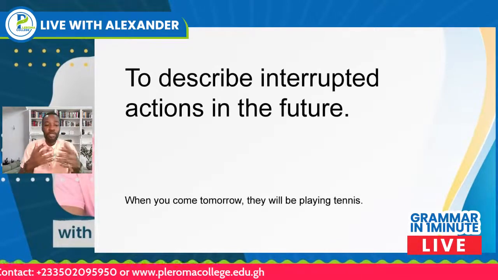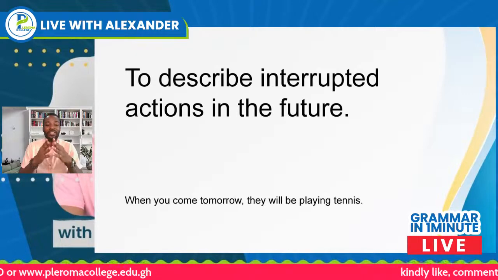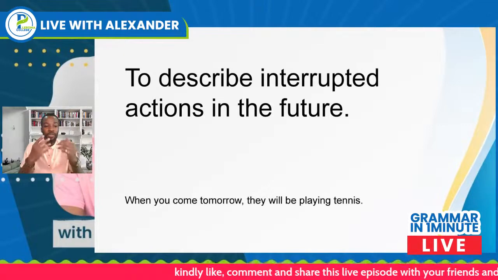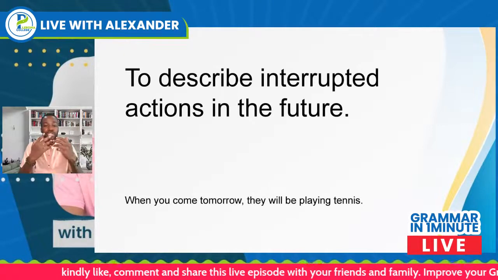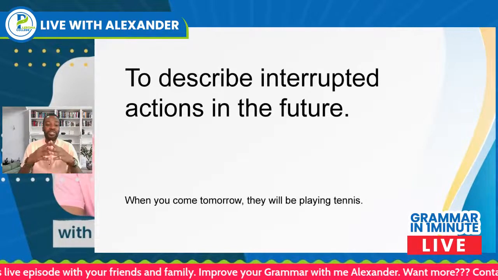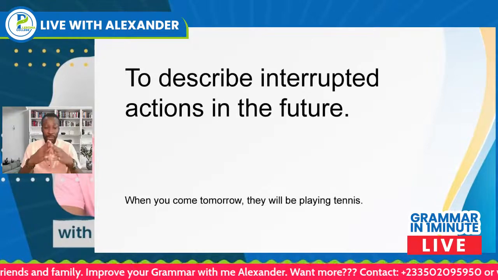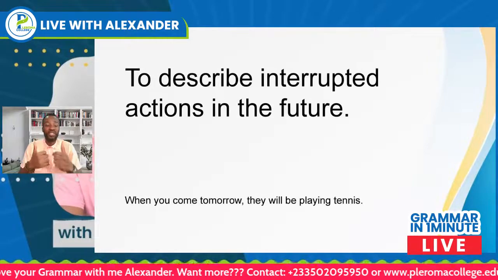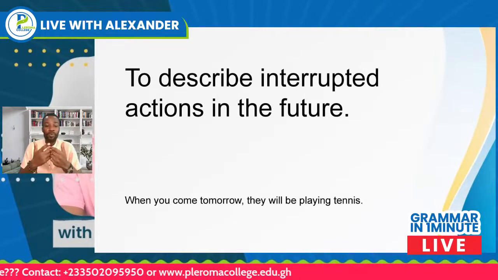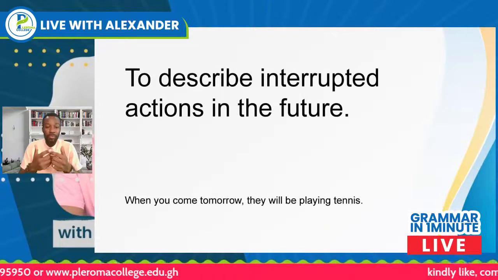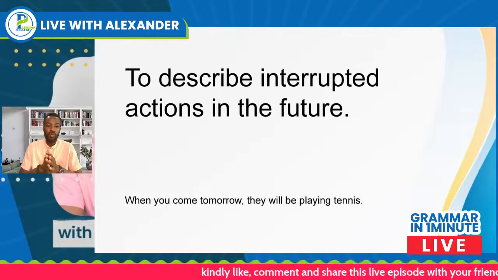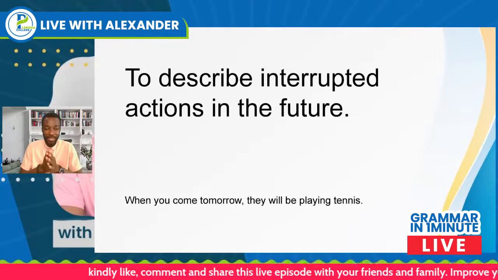First, we use the future continuous tense to describe interrupted actions in the future. So actions that are interrupted in the future, in describing such actions, we use the future continuous tense. For example, when you come tomorrow, they will be playing tennis.